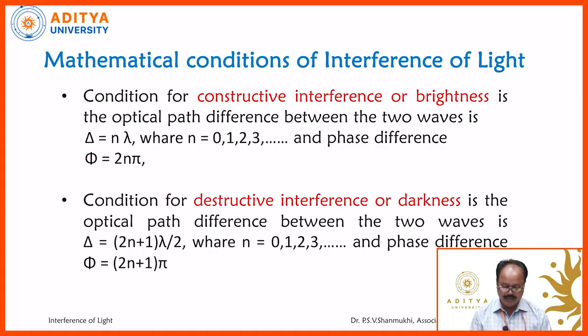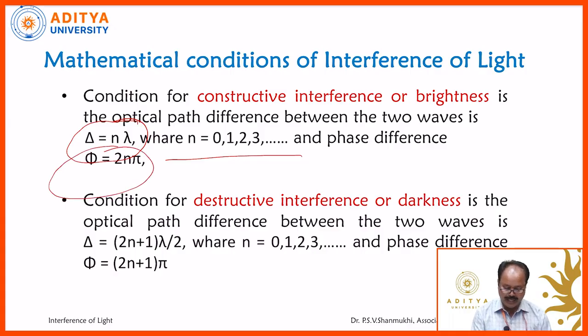Observe in this one, the condition for constructive interference or brightness is that the optical path difference, delta, is equal to n lambda, where n is equal to 0, 1, 2, 3, and so on. And the phase difference phi is equal to 2n pi.